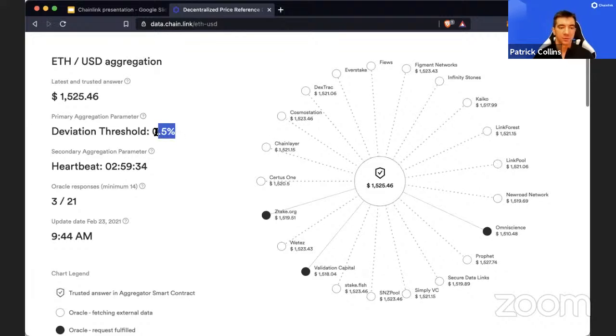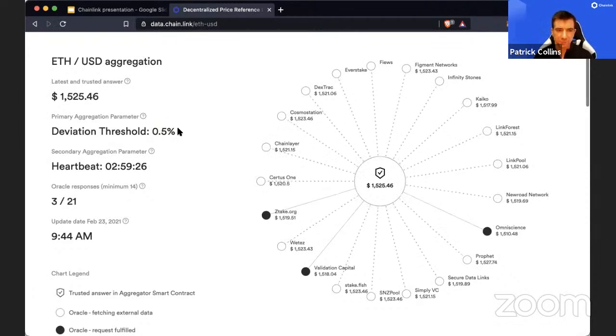This is something that you have to keep in mind. So if your protocol is tolerant of about 0.5% price differential, then there's nothing to worry about or even talk about here, because it is going to update with that 0.5% and be up to date.